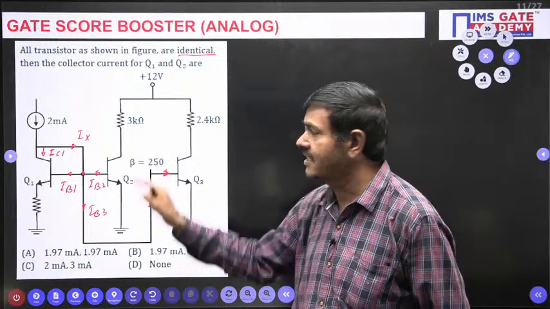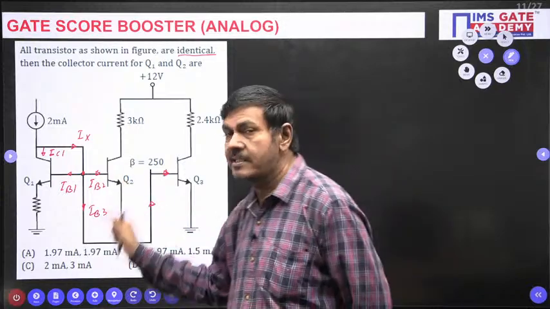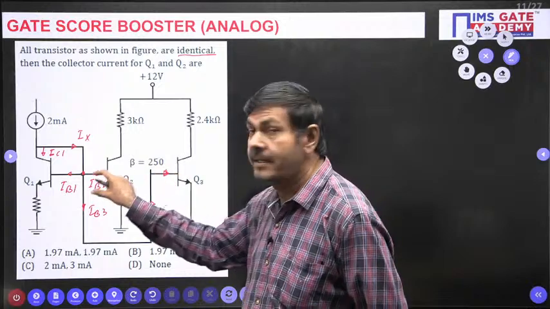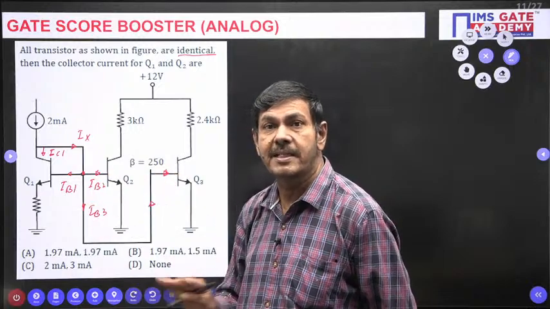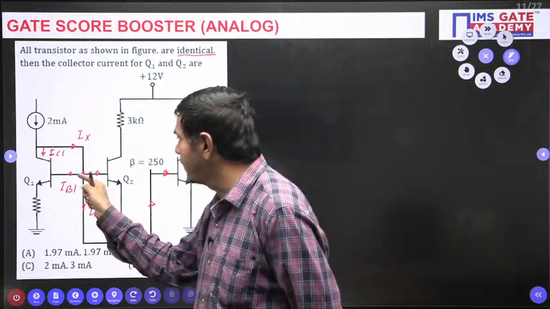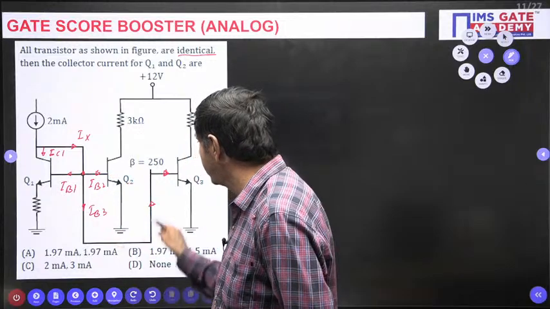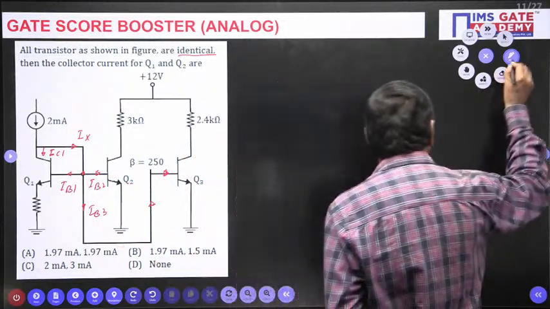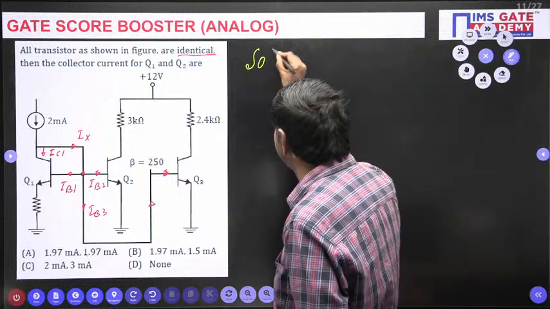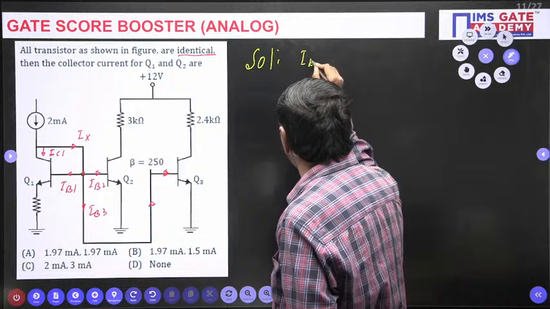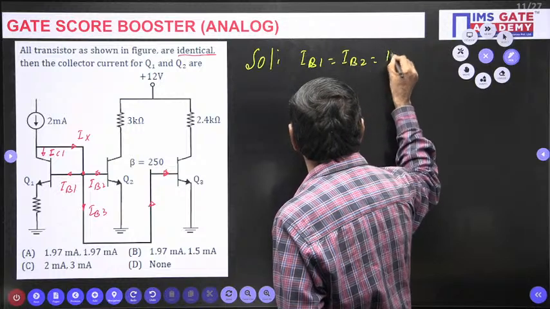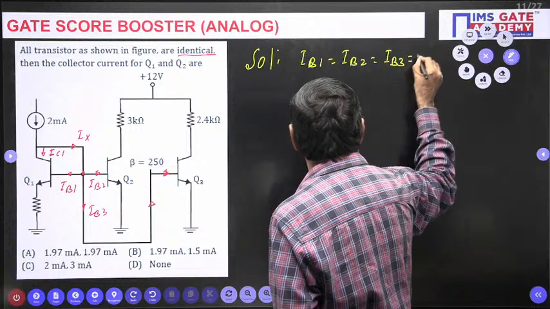That means the beta values are the same. If the beta values are the same and the transistors are the same, the base currents remain the same. The base current of this, this and this will be the same. The point I wish to make here is, in this particular question, IB1 equal to the base current of the second transistor equal to the base current of the third transistor equal to IB only.